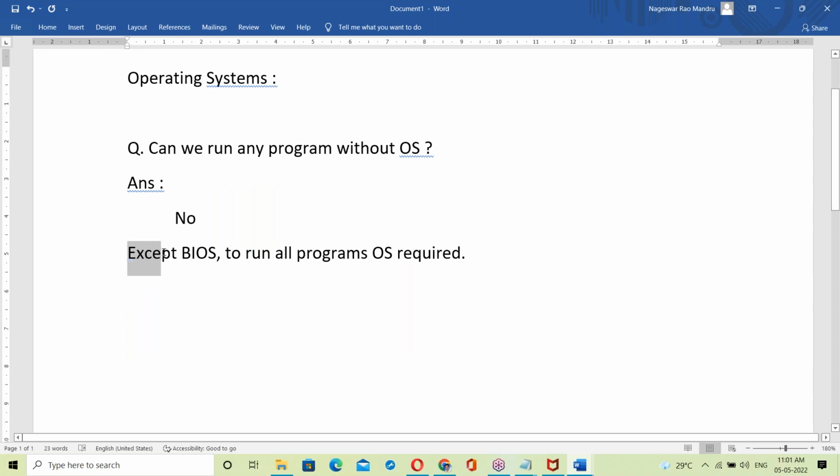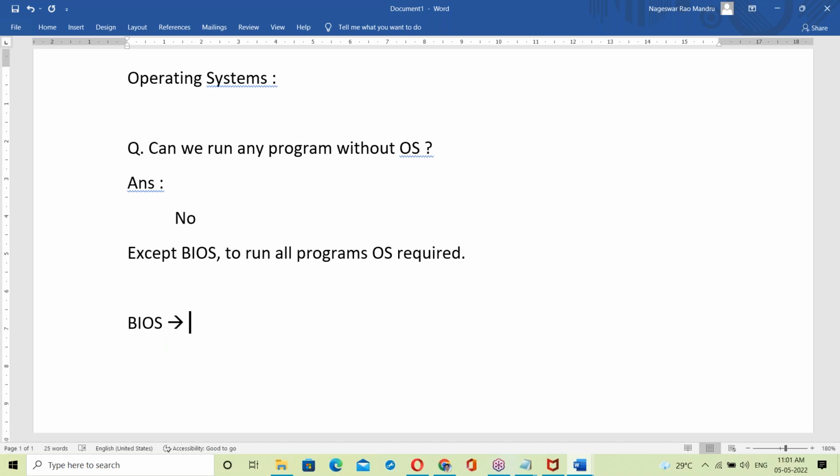Except BIOS, to run all programs BIOS is required. What is BIOS? What does BIOS stand for? Can anyone give the abbreviation, the full form of BIOS? It's a very basic question.